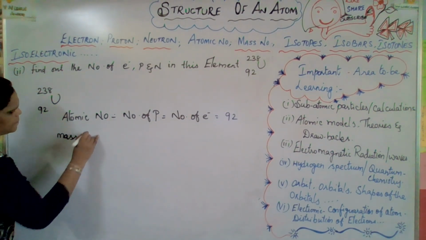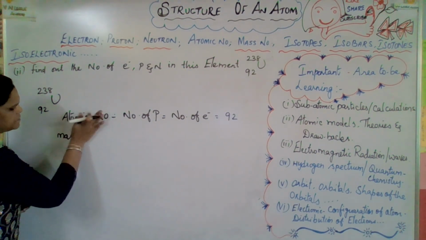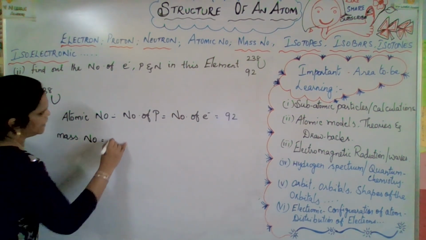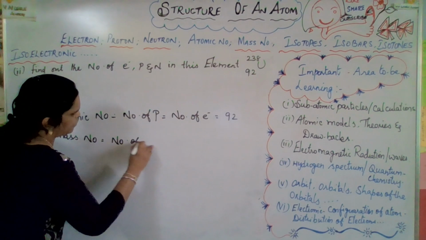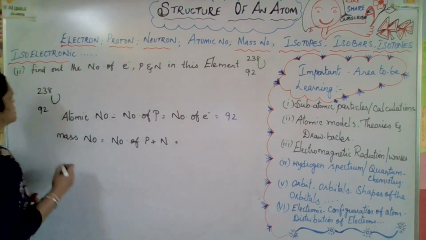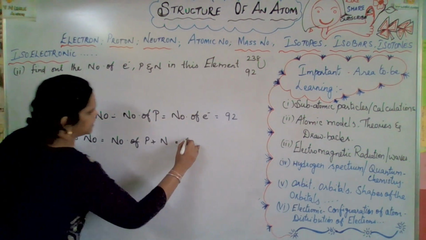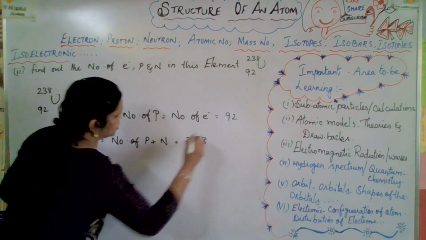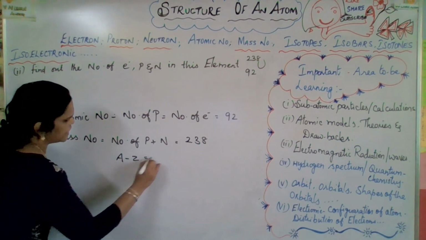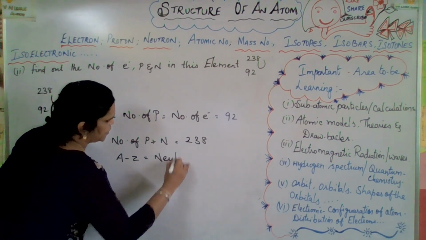Mass number is equal to the number of protons plus the number of neutrons. Here it is 238. So A minus Z is equal to the number of neutrons, right?